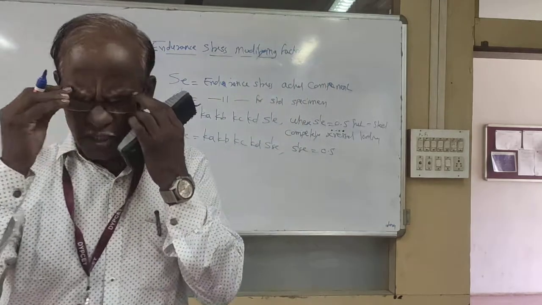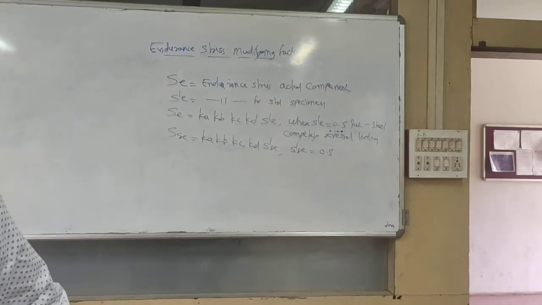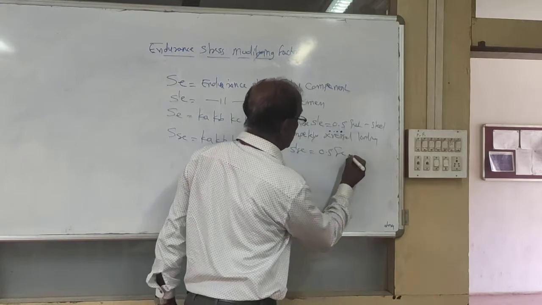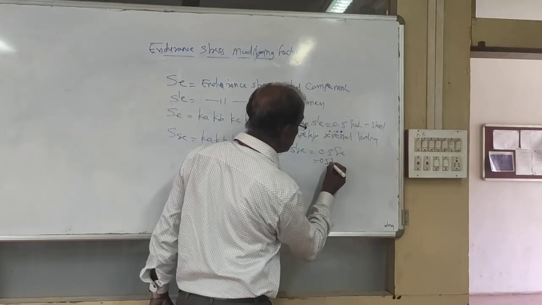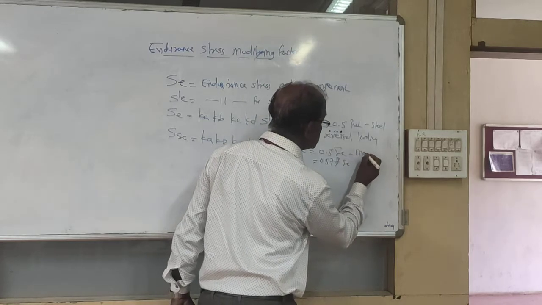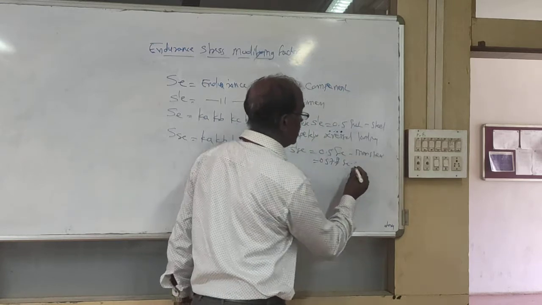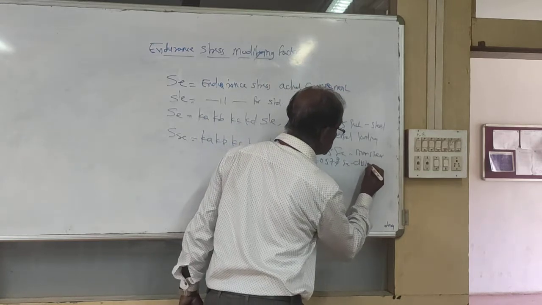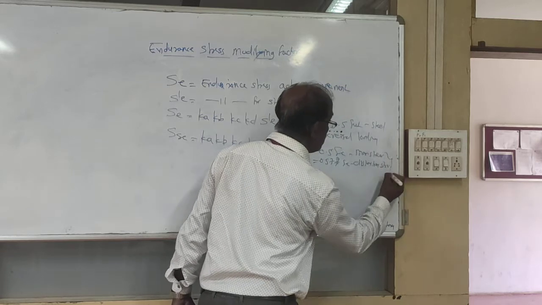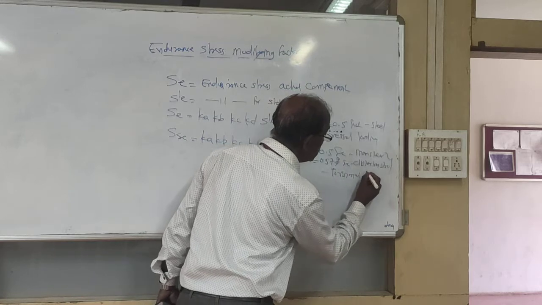This value comes to be 0.577 times the Se for maximum shear stress, and it is the distortion energy theory. And this is applicable for torsional loading.